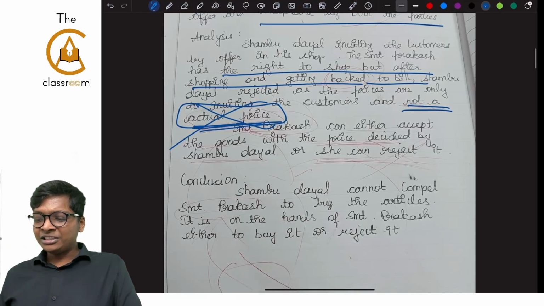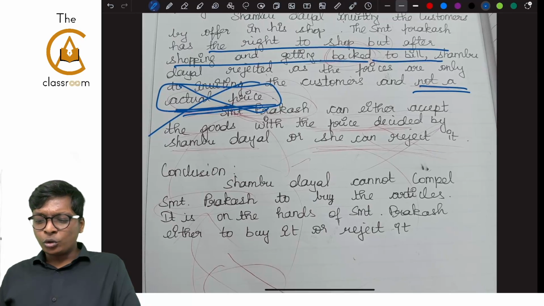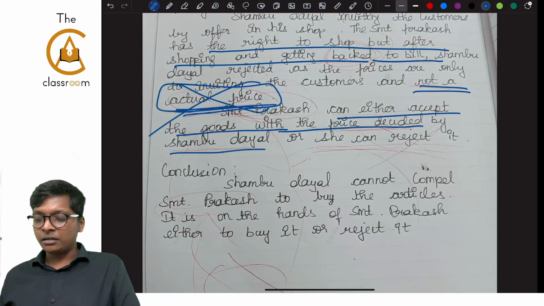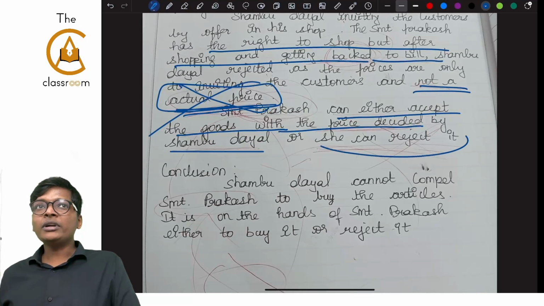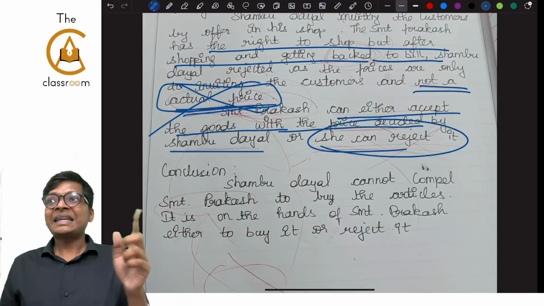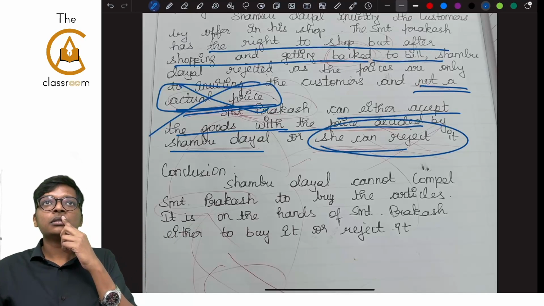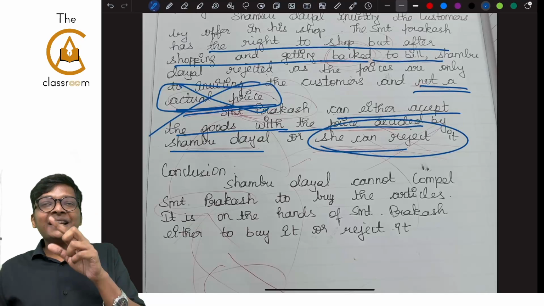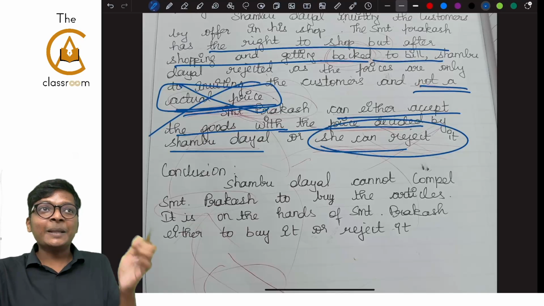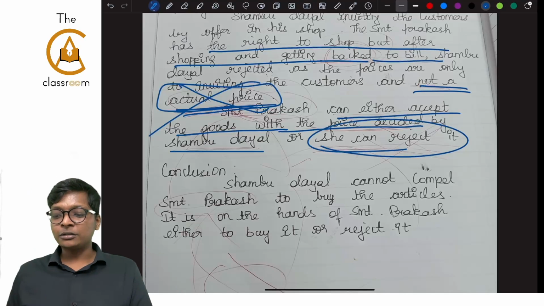Srimati Prakash can neither accept the goods with the price decided by Shambhu Dayal or she can reject it. How can she reject it? What is the question all about? Can Shambhu Dayal reject or not? Here you change the question to can Srimati Prakash reject? And look at the conclusion.